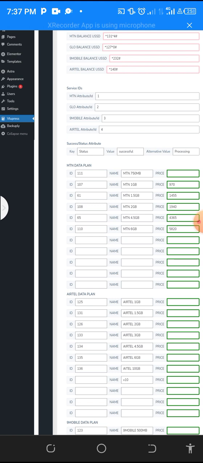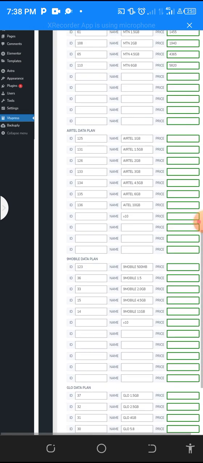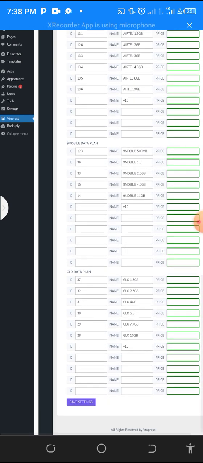I said you must have determined your price at the basic level. This is where we are doing the basic level now. So you fill the basic level, which is the customer level, the free package. You fill everything, and you'll be checking with the parent website, which is Ronkepe's data. You'll be checking that area, the API that I clicked. You'll be checking it, and then you'll be coming here. If you need to write them down, or you go and print it so that it will be easy, just make sure you are not making mistakes.